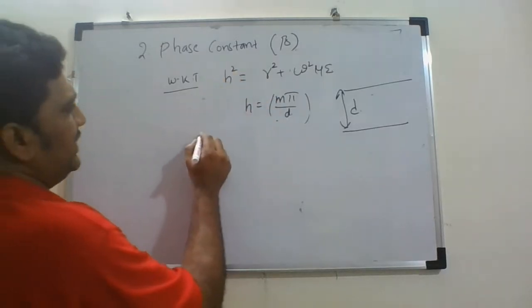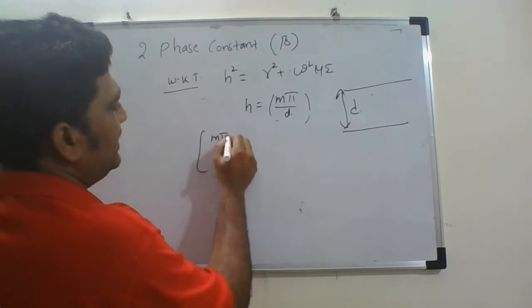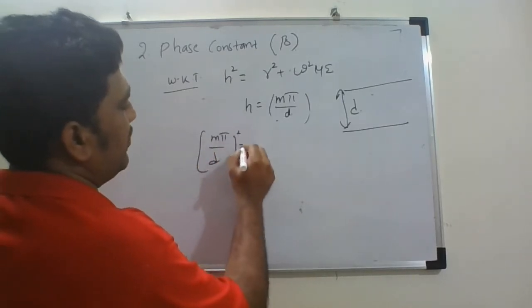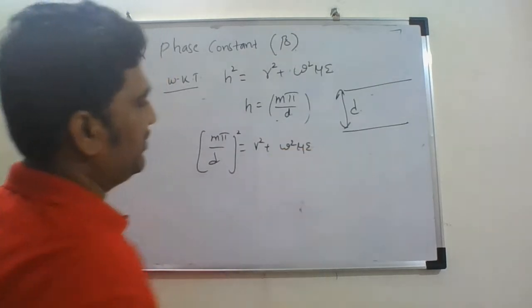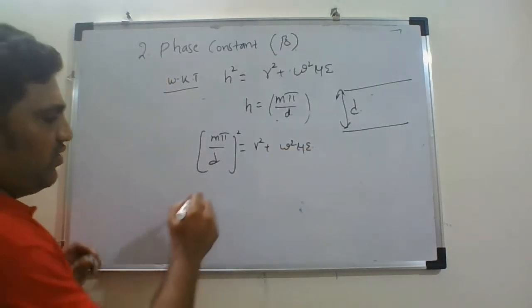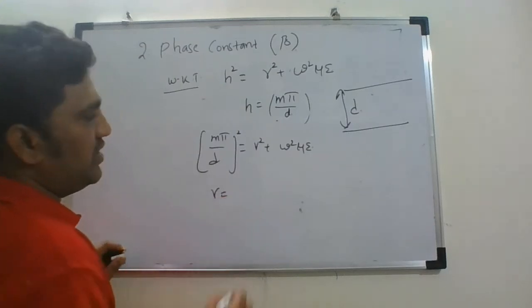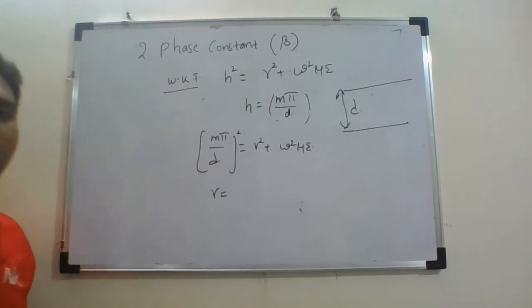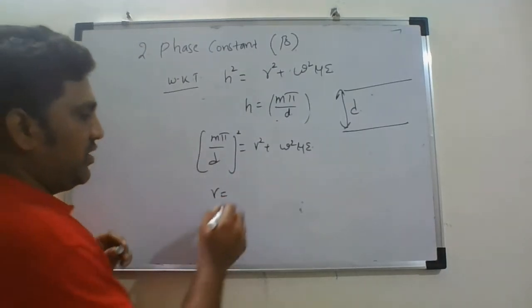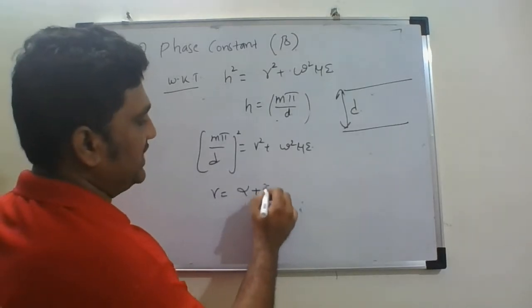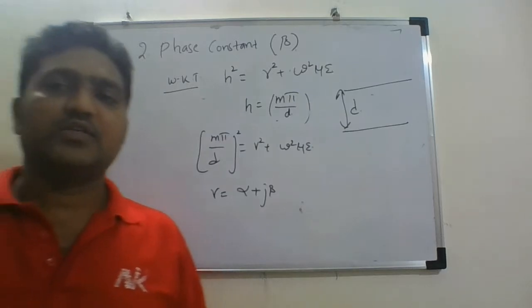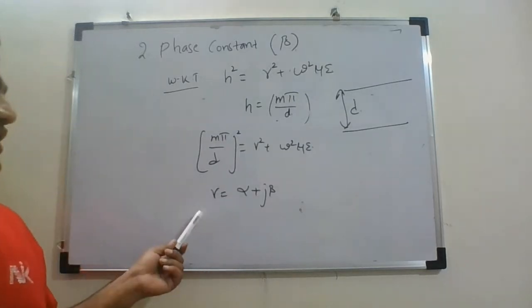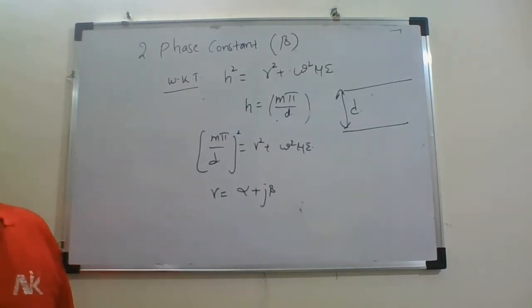Now substituting that here, (m pi by d)^2 is equal to gamma^2 plus omega^2 mu epsilon. Now we know that gamma is a propagation constant. So in general, gamma can be written as alpha plus j beta. Therefore, gamma = alpha + j beta.